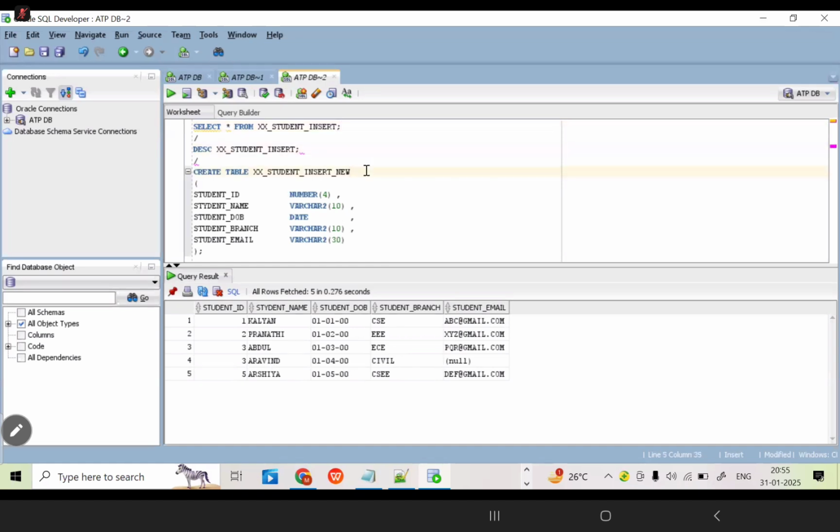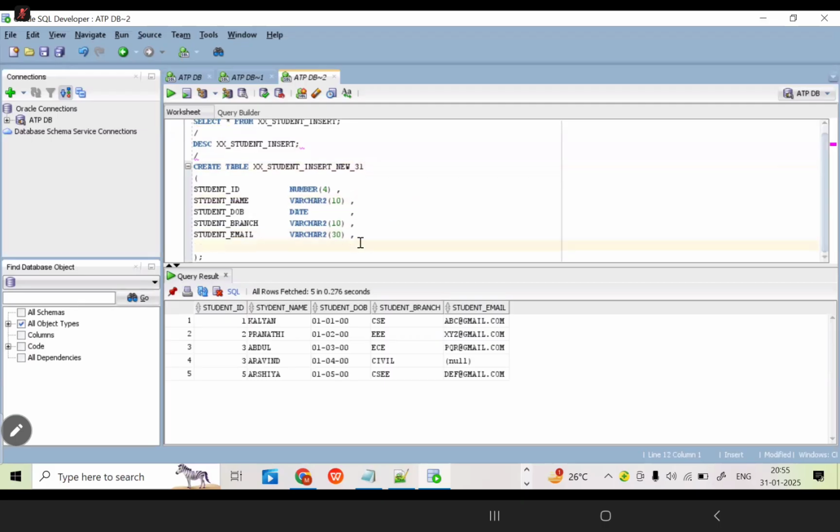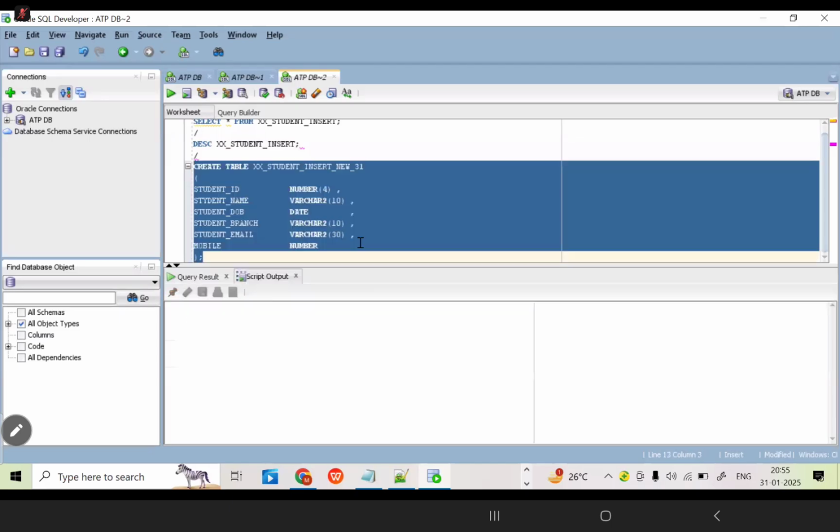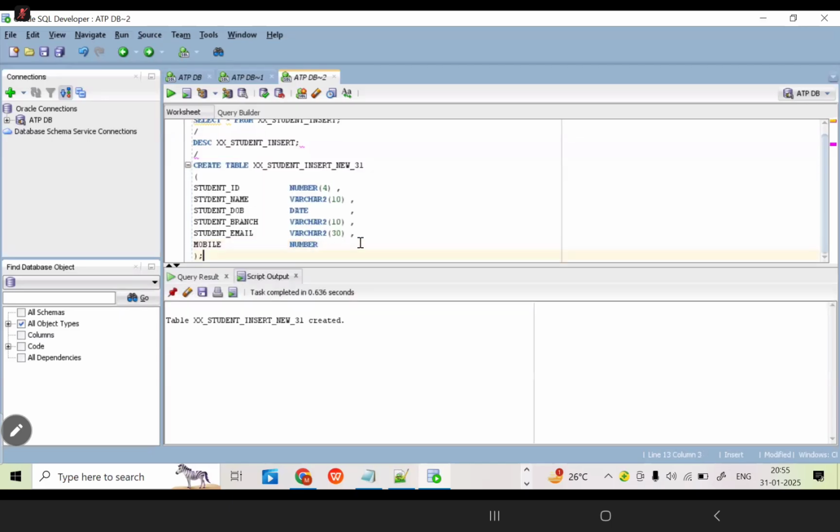I am going to give it a new name. This is my table name. Here I am going to add one more extra column: Mobile number. Now I am going to create the table. Now the table is created.